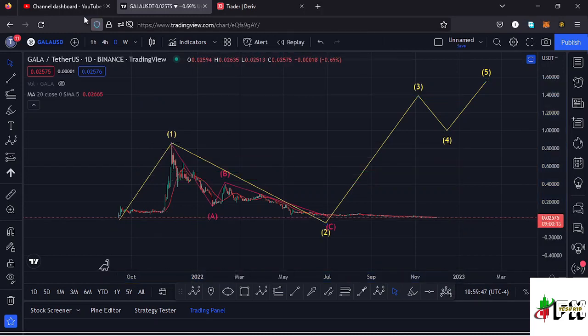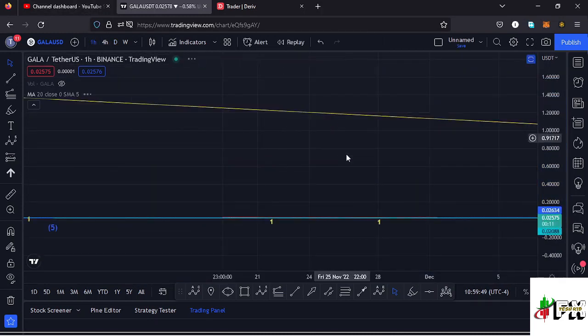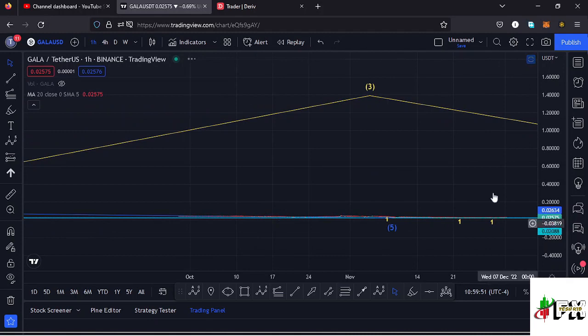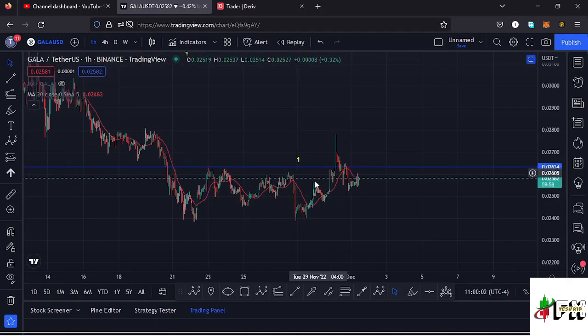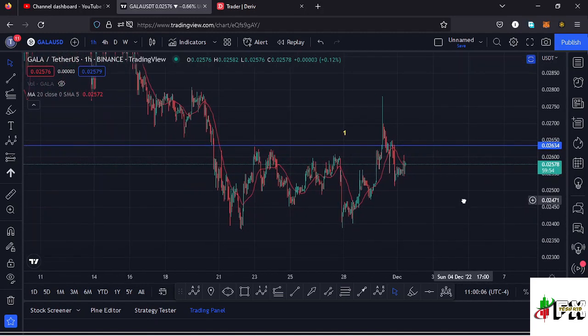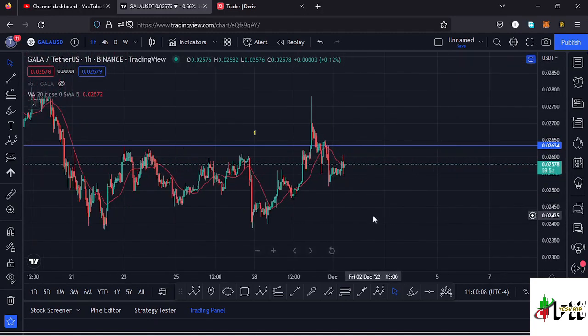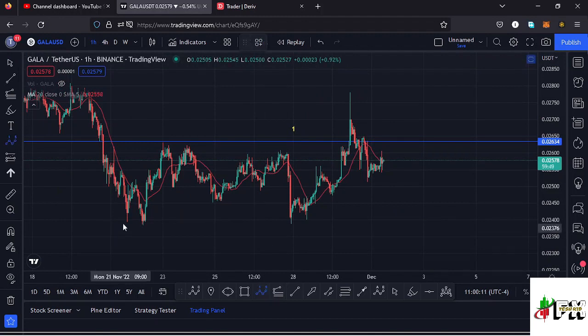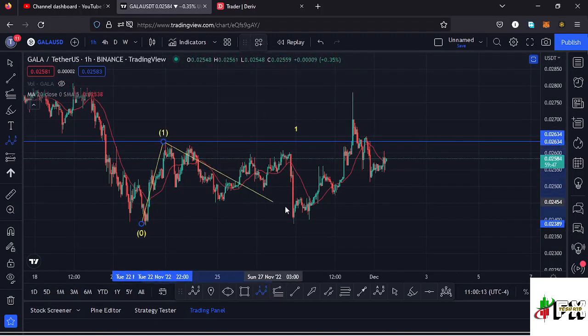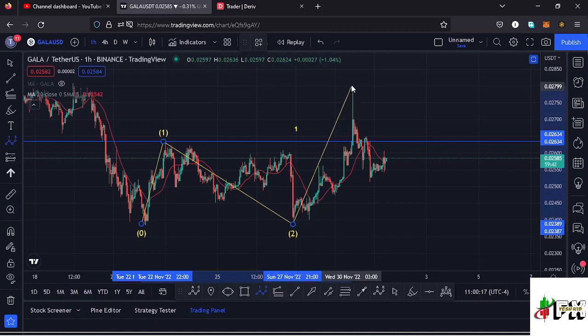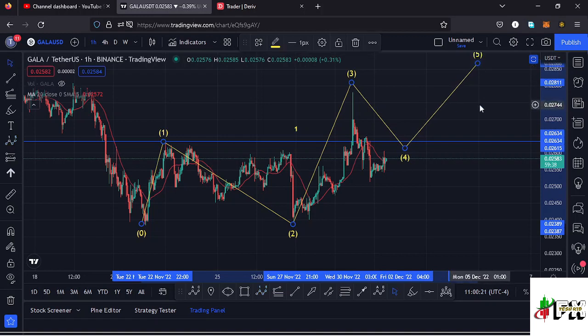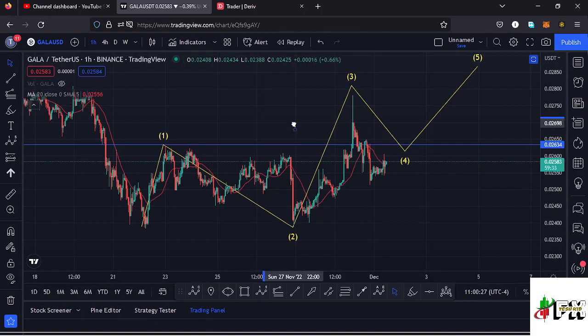Jumping to the 1 hour chart, because that is where we can get the short-term scenarios that can play out here on the Gala games chart. Here on the 1 hour chart, after making our low at around the $0.023 mark, we have been seeing a very nice bounce to the upper side in a movement that I believe has been obeying the Elliott wave structures, and we can have that as the first wave to the upper side. Then we saw this corrective structure over here in the formation of a wave 2, then I expected a wave 3 to the upper side, then I'm expecting a wave 4 and continue pushing even higher in a wave 5 to complete a higher Elliott wave count 1, which is a fractal wave within that higher Elliott wave count 3 to the upper side.